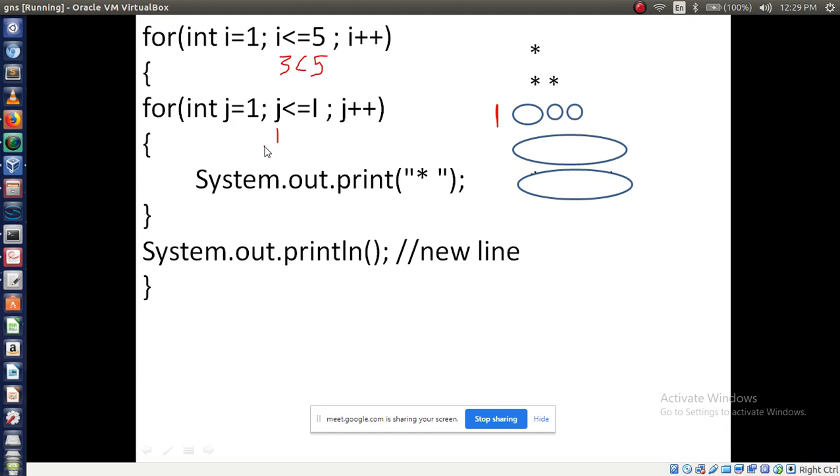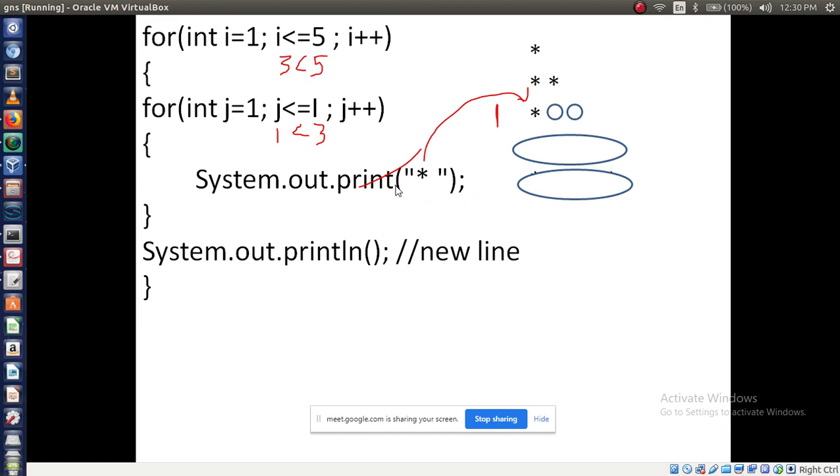Yes, first column. Now I value is what now? 3. I value is 3. So 1 less than or equal to 3. Condition is true. Then execute this star. In which position? Third row, first column. It will going to print star here. In third row, first column. So it will print the star.